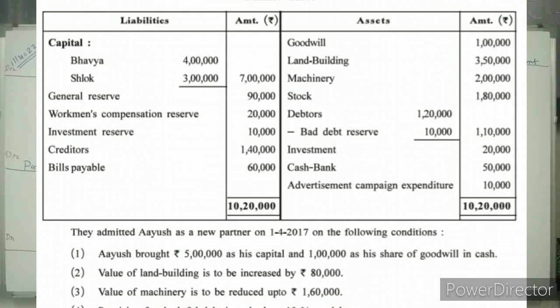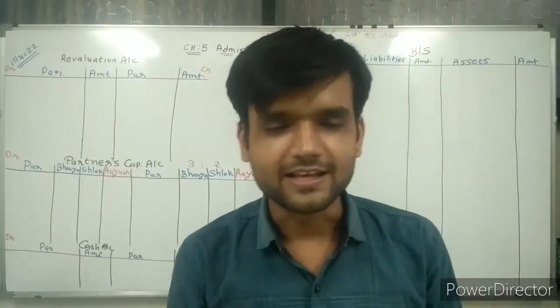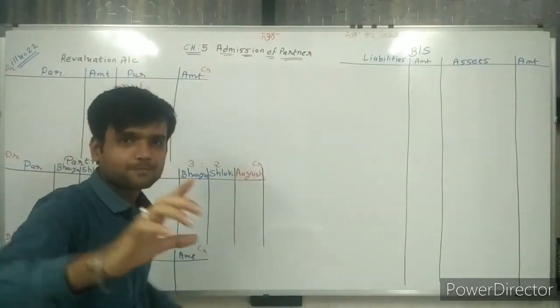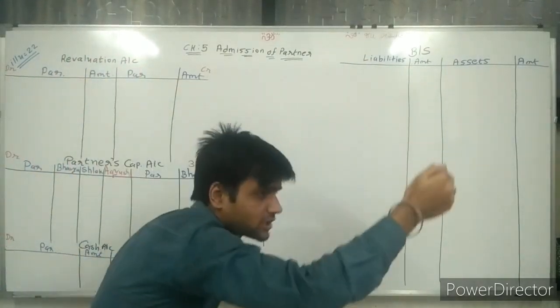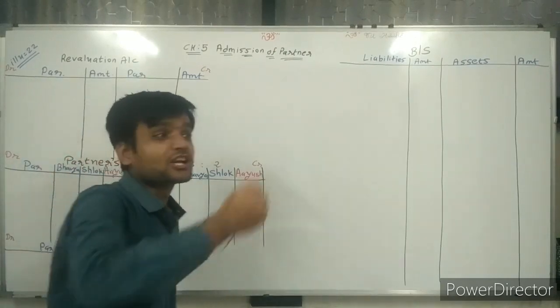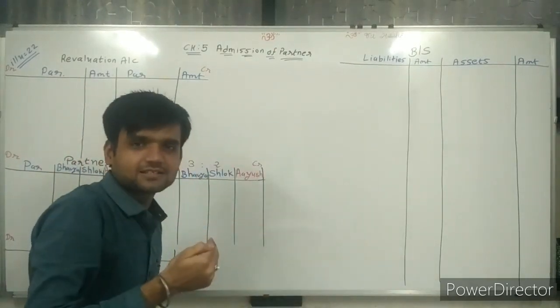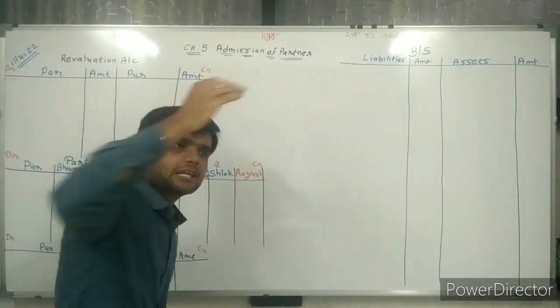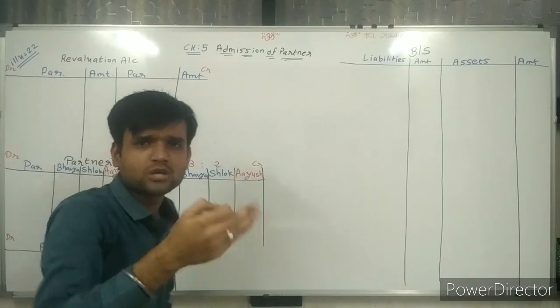Ayush brought 5 lakh as his capital and 1 lakh as his share of goodwill in cash. Now again, important thing: cash comes in the business. Same as last lecture, cash comes in, cash account is debited.